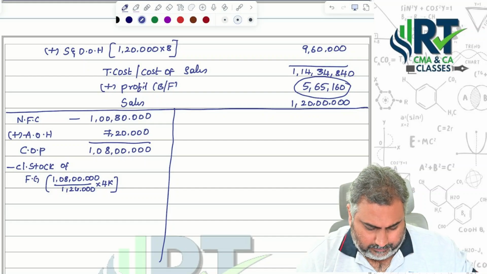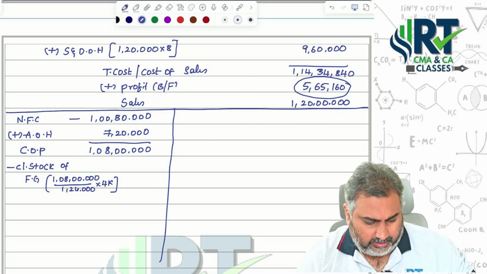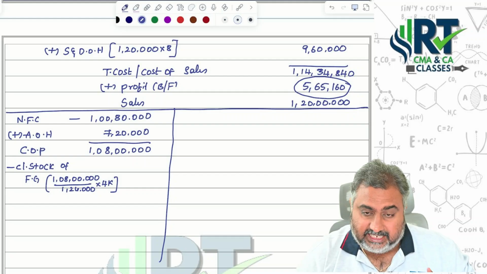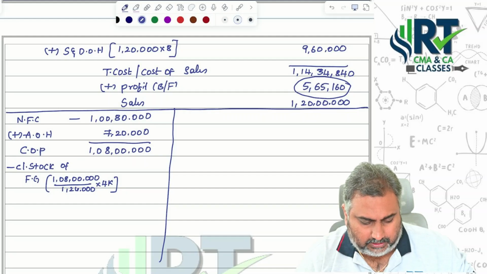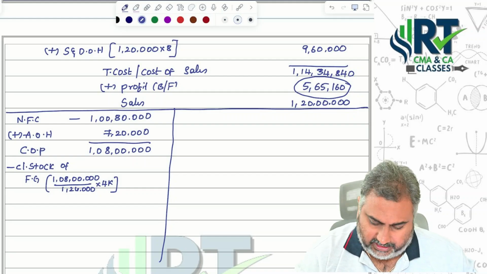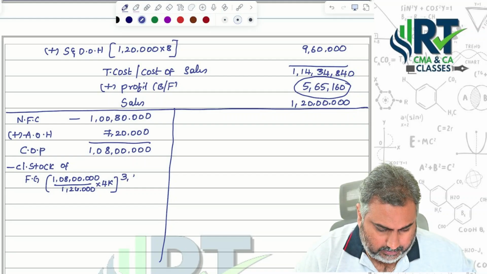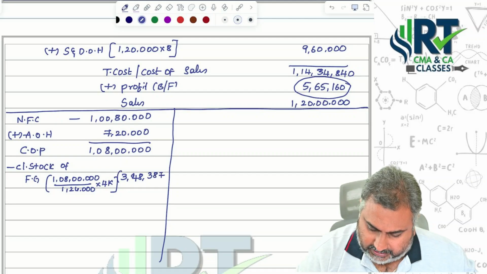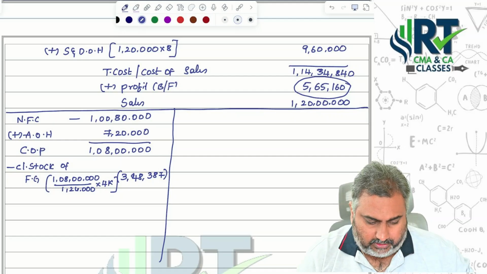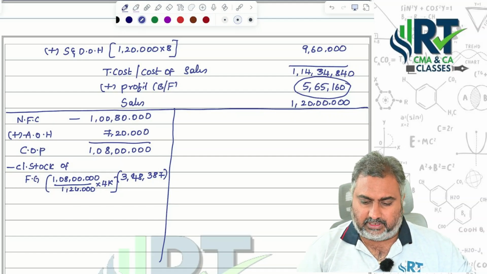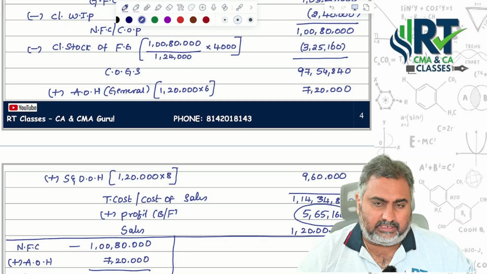One crore 8 lakhs divided by 1,24,000, we are getting 87.0967 as the cost of production per unit, into 4,000 units. We are getting 3,48,387 itself. That is the difference between the closing stock under CA people and CMA people.